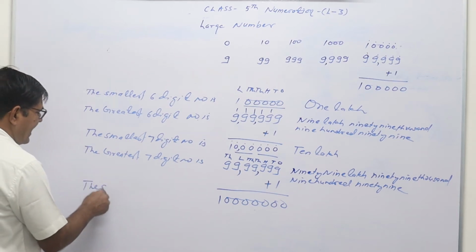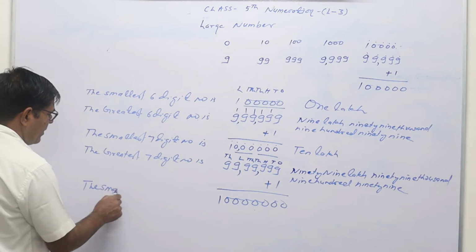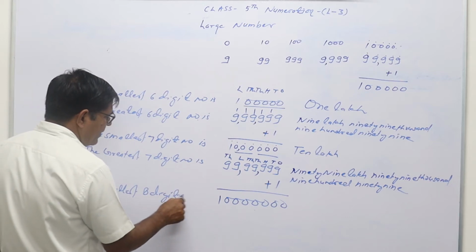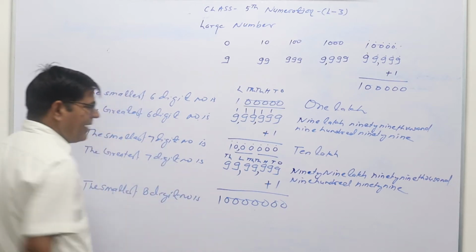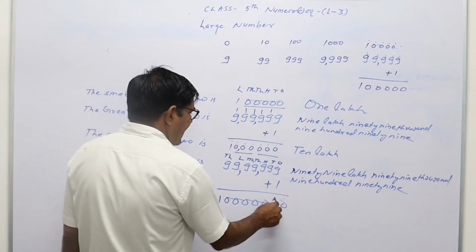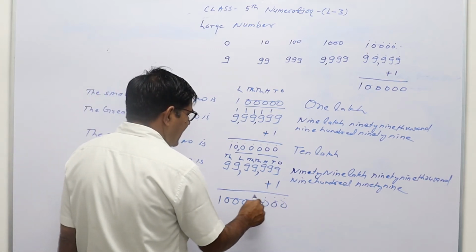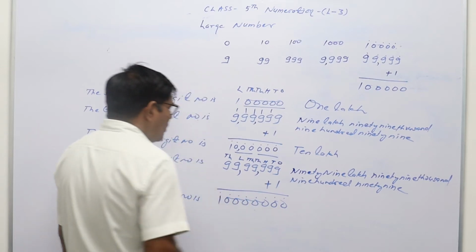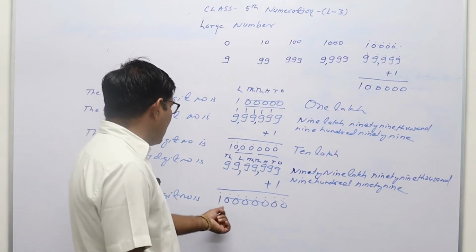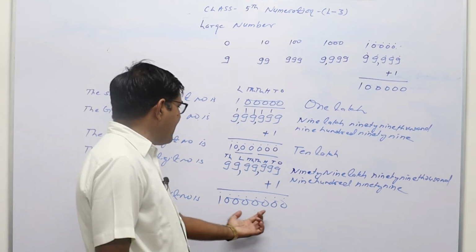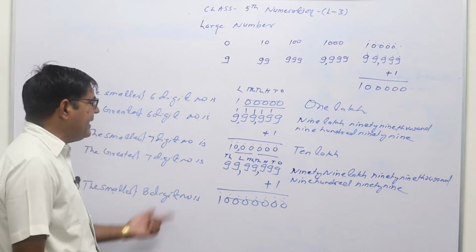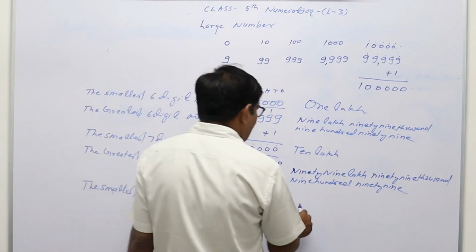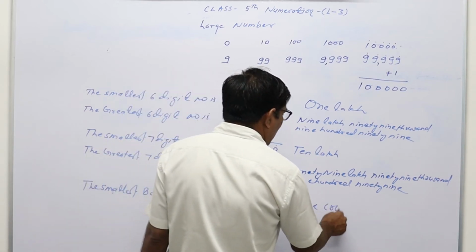So how will we read out this? Ones, tens, 100, 1000, 10,000, lakh, 10 lakh and crore. So if we put 7 zeros after 1, then this number will contain 8 digits and it will be known as the smallest 8-digit number, and it will be equal to 1 crore.